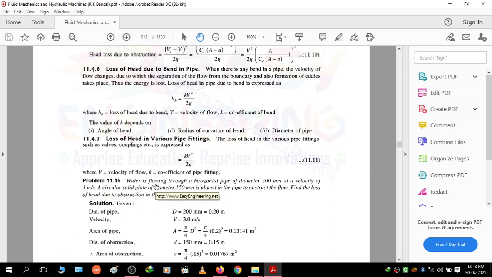Okay, next is loss of head in various pipe fittings. For various pipe fittings, the value of loss of head is calculated by using the same equation: h = k v square upon 2g, where v is nothing but the velocity of the flow and k is the coefficient of pipe fittings. So these are all the minor losses which occur when the fluid is flowing through a pipe.